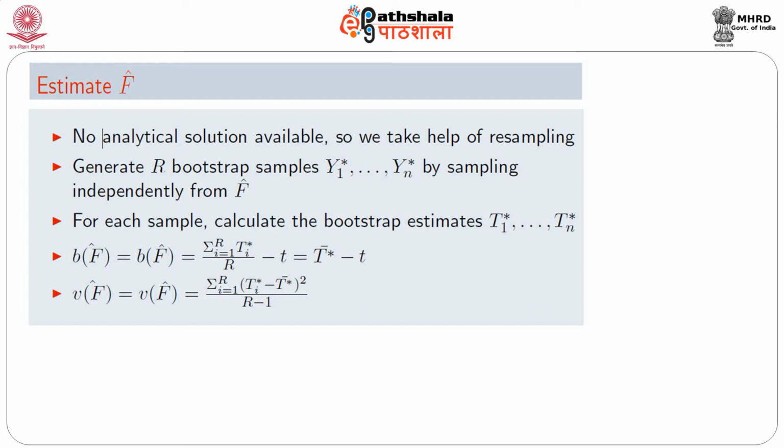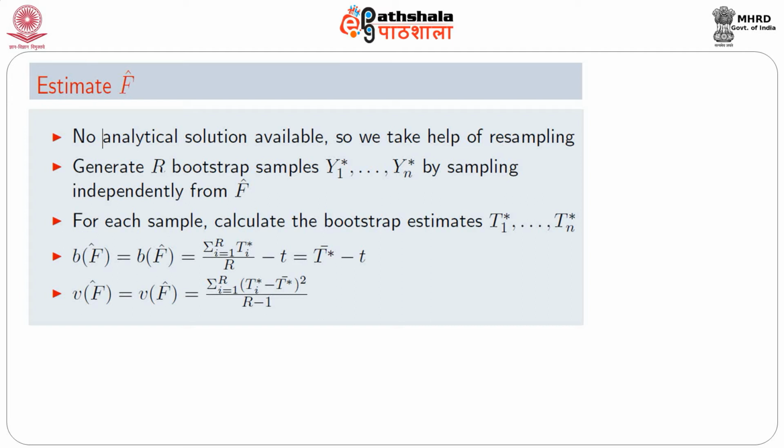So, how do we do the simulation? Generate R independent bootstrap samples by sampling independently from F hat. Compute the corresponding estimators, say T1 star, T2 star, ..., TR star, where Ti star is the estimate computed from the ith bootstrap sample. Then the estimate of the bias is b(F hat), which is the expectation of t given F hat minus t(F hat).